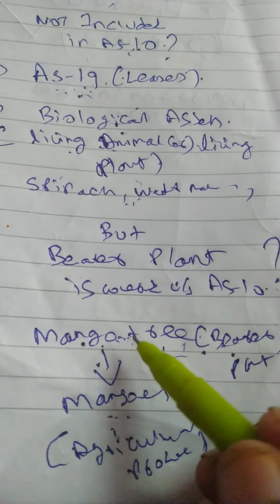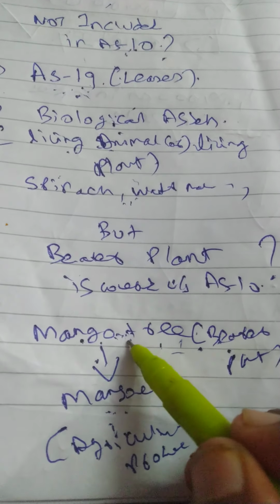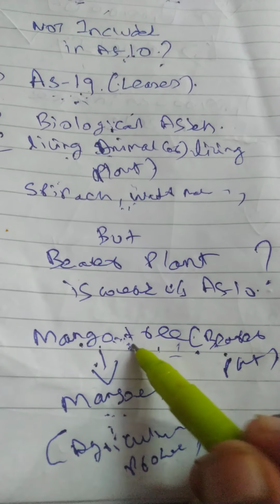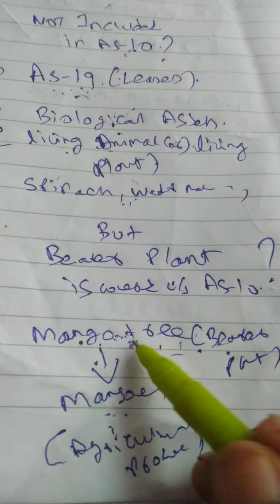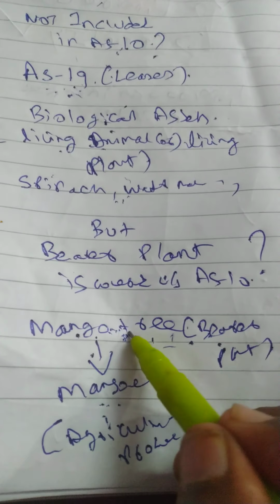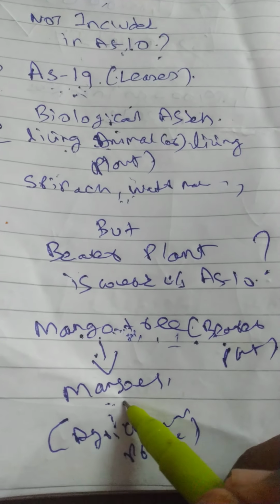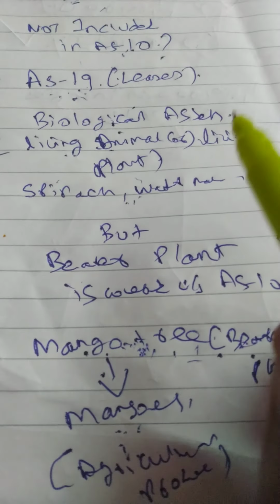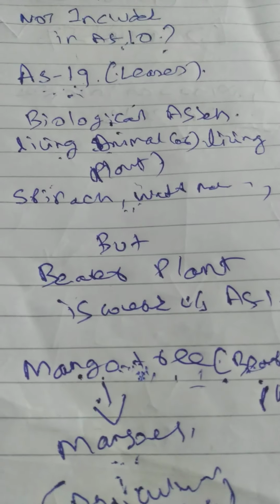When will they sell the mango tree? Only when they make it a scrap sale, when they cut the mango tree. Otherwise, the purpose of the mango tree is producing mangoes. So this bearer plant is an asset under Accounting Standard 10. Hope you understood the bearer plant.